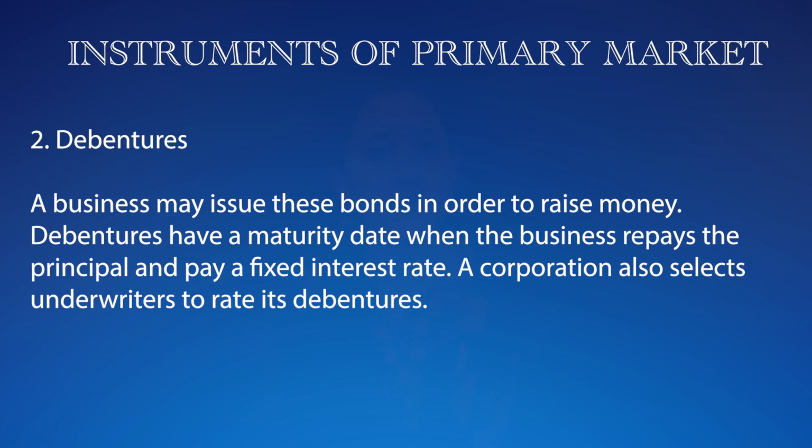The second type of instrument of primary market, that is debentures. A business may issue these bonds in order to raise money. Debentures have a maturity date when the business repays the principal and pays a fixed interest rate. A corporation also selects underwriters to rate its debentures.